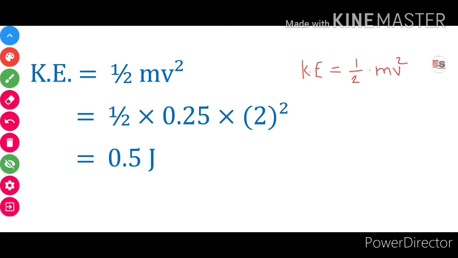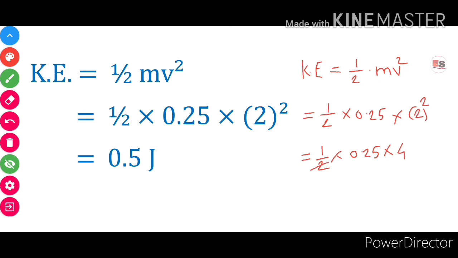By putting the values we know, we get kinetic energy is equal to half into mass of that stone is 0.25 into velocity of that stone is 2 meter per second. Therefore value of v is 2 square. By solving this we get kinetic energy is equal to half into 0.25 into 2 square is 4.